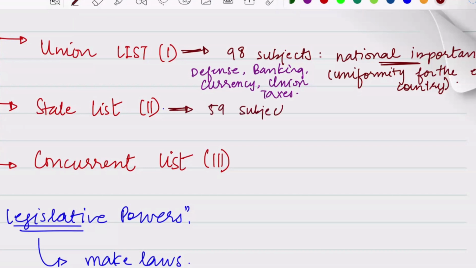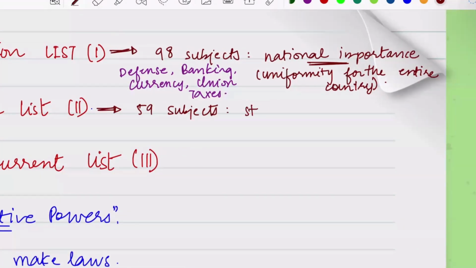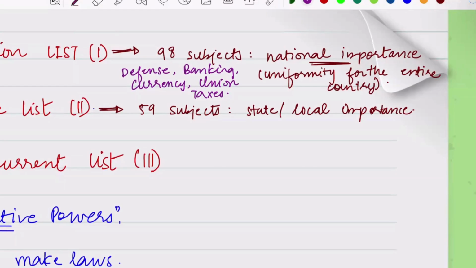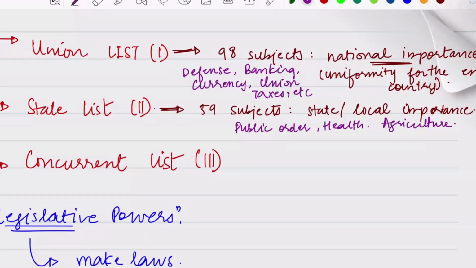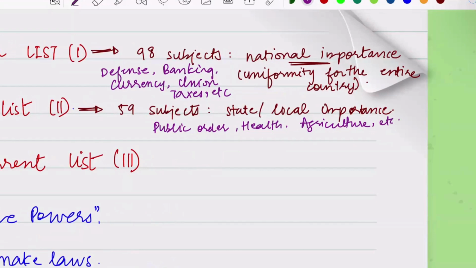Next we have the state list. The state list contains 59 subjects. Like the union list is for national importance, this is for state or local importance. What could be examples? Those which are very niche to that particular area, like public order, health, agriculture, for example.